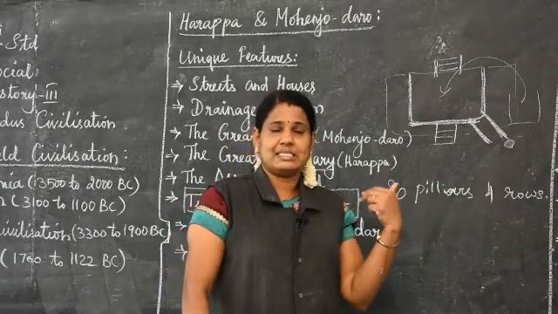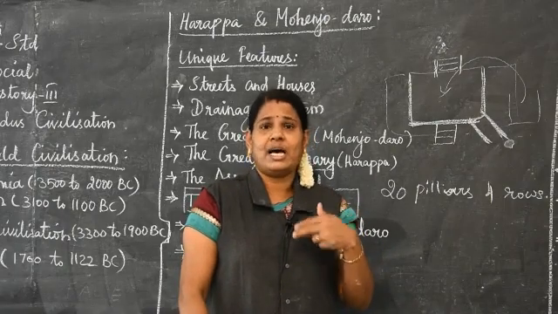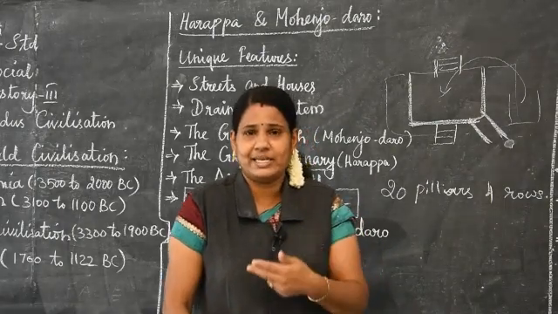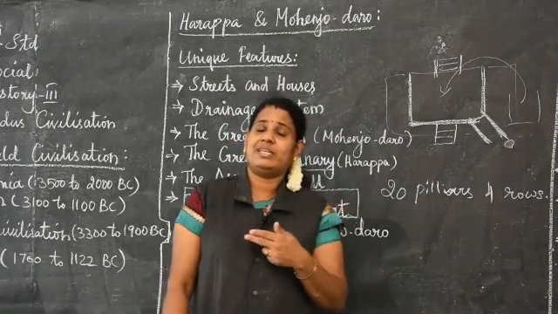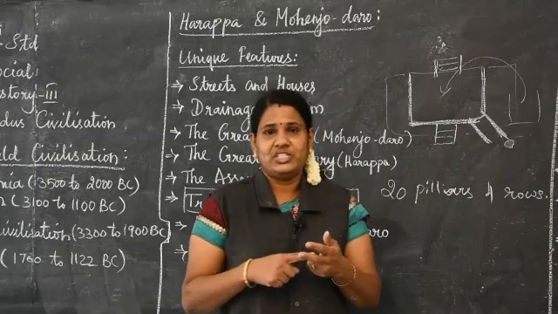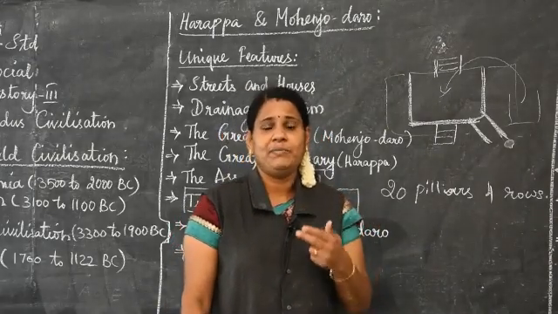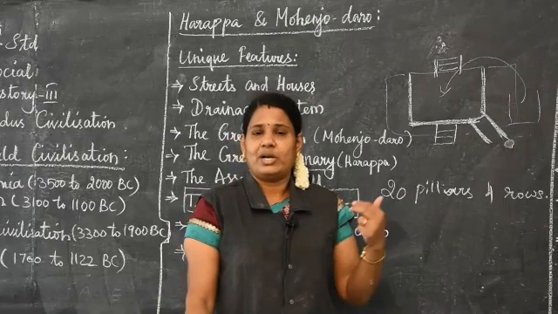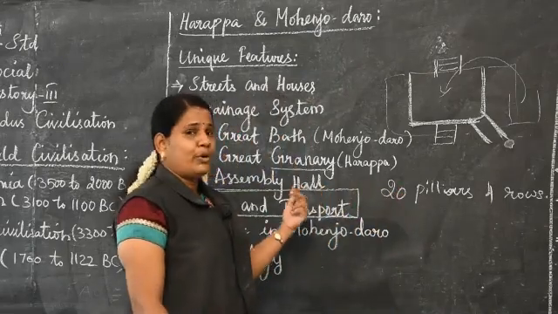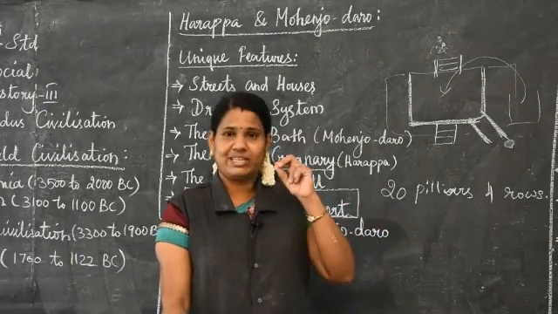In the last class we discussed that the Harappan civilization was an urban civilization. Why was it called urban? Because they gave more importance to health and hygiene, and they also used standardized weights. They used sticks with marks.